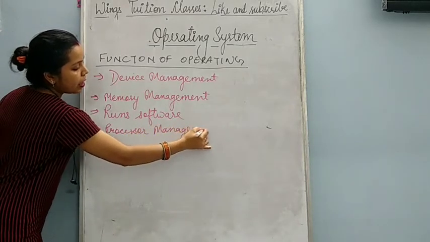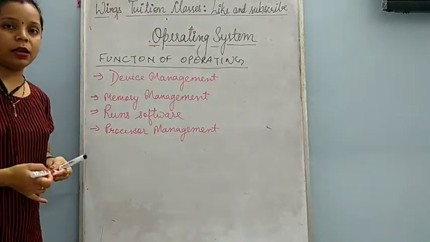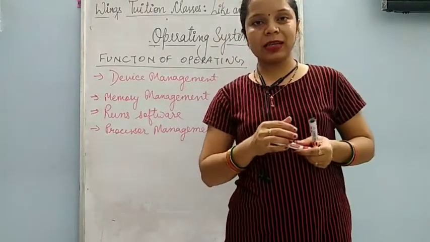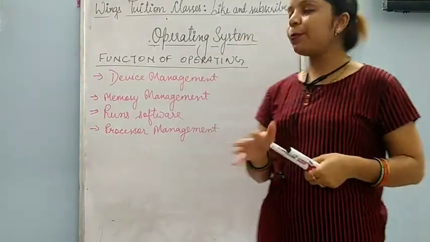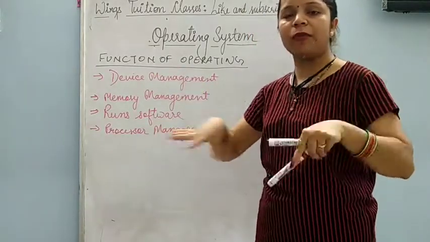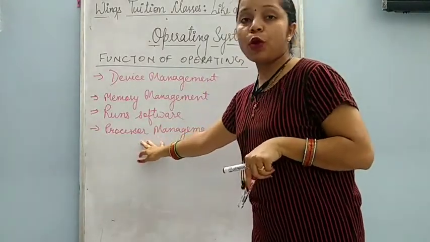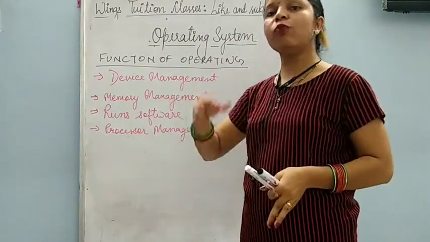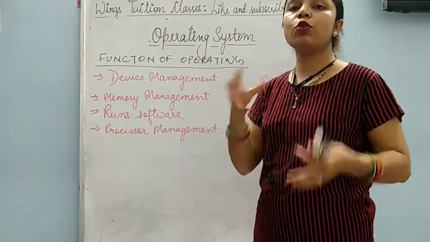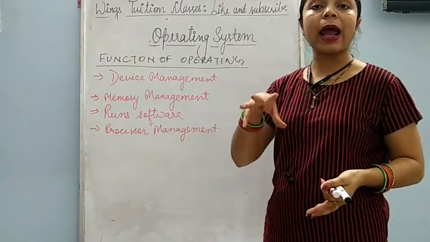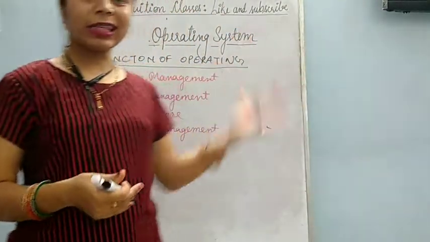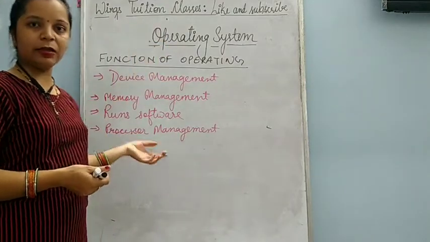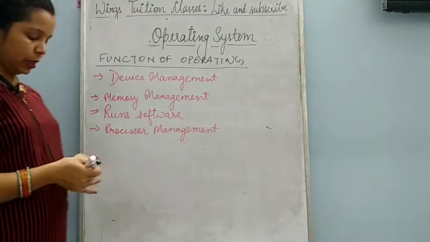Next one is processor management. Processor means whatever work computer does. Processor means in the computer CPU, one small processor is there. And what is the work of that processor? It processes all the jobs or whatever work comes in the computer. If the processor is of high speed, your computer will work with high speed. If the processor is of low speed, your computer will work at low speed. So all the process which comes in the computer, that is managed by the operating system. That is known as processor management.